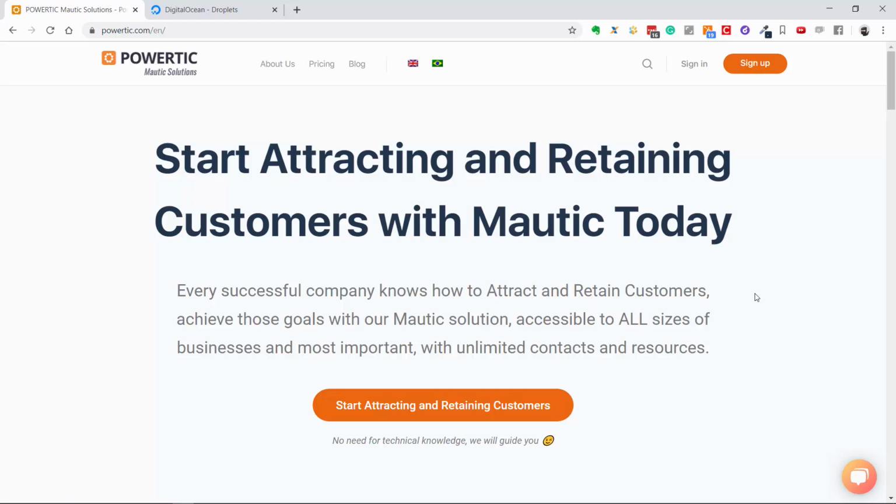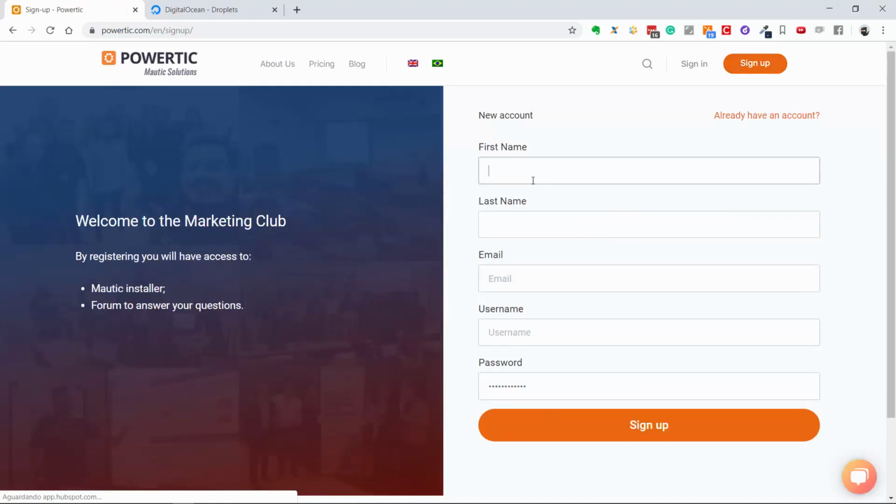Hello everyone, I'm going to show how to install Mautic on DigitalOcean using one of the easiest and fastest ways to install Mautic. First, we're going to get our PowerCheck installer. It's just a code. In this code, you are going to copy and paste on your VPS. I'm going to put my name.